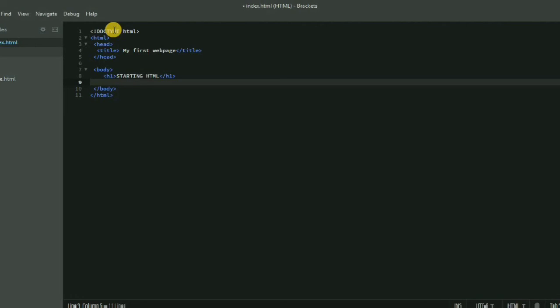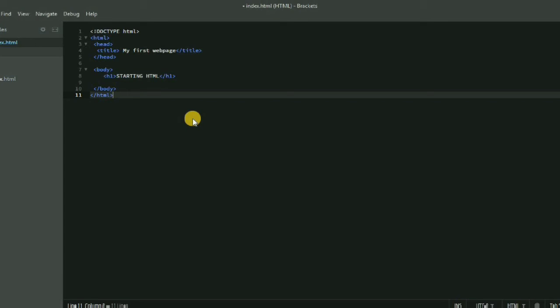So what this will do is create a website having a title of My First Web Page and a heading of Starting HTML. We know that this is very basic stuff. Don't worry, we will soon increase our level in the upcoming videos.